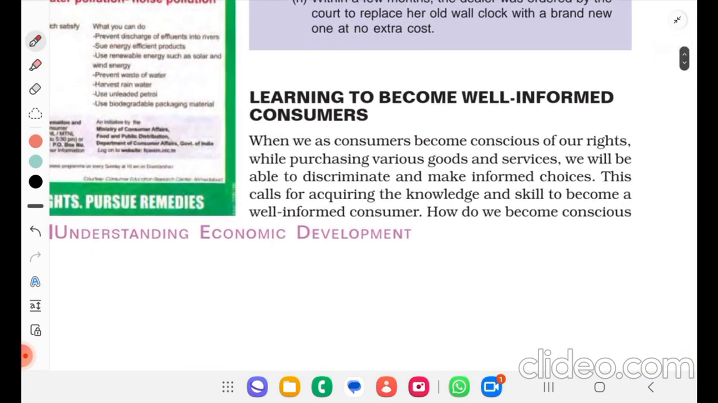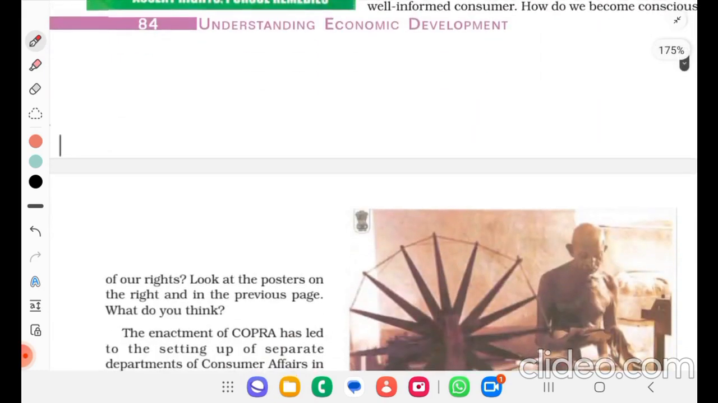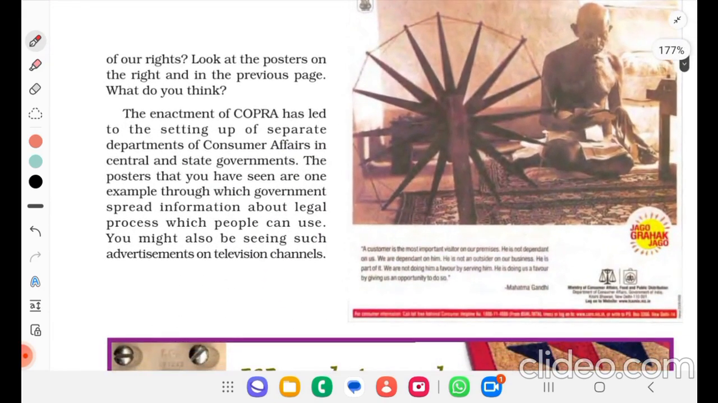Learning to become a well-informed consumer. When we as consumers become conscious of our rights while purchasing various goods and services, we will be able to discriminate and make informed choices. This calls for acquiring the knowledge and skill to become a well-informed consumer. How do we become conscious of our rights? Look at the poster on the right and on the previous page. What do you think?